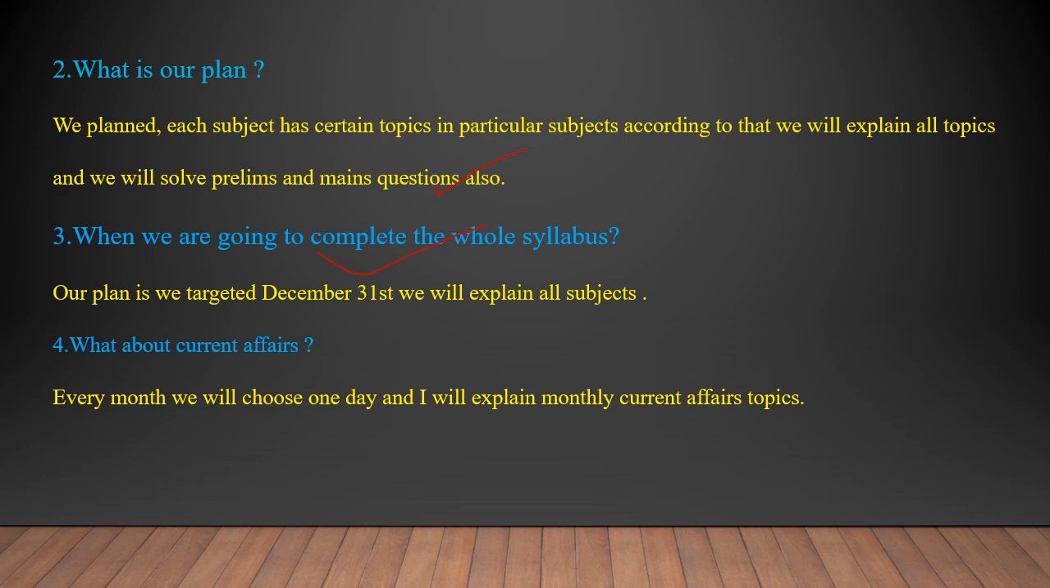We have other things to do also. We have to prepare for the optional subject. We have to prepare for map pointing. We have to prepare mains answer writing. All these things are there. So when are we going to complete the syllabus? Our plan is we targeted December 31st. We will explain all the subjects, and after December 31st you can start your revision. Our plan is to target December 31st.